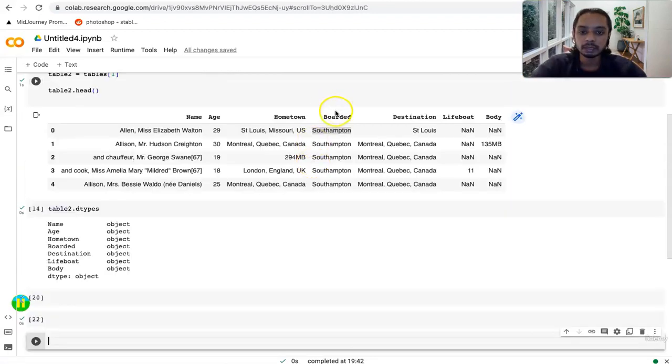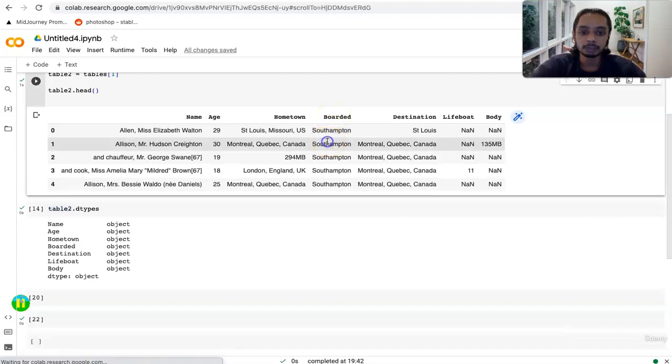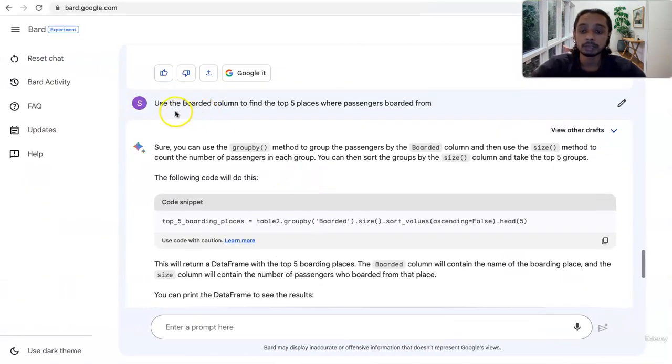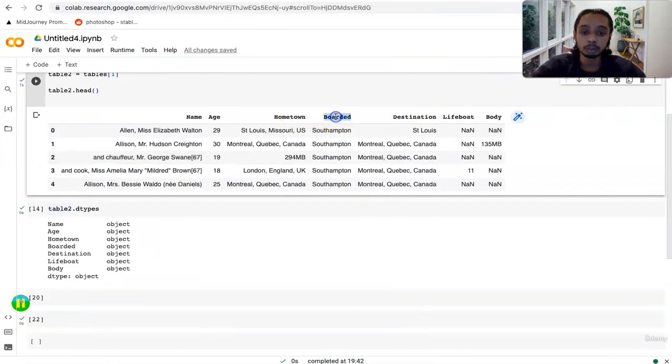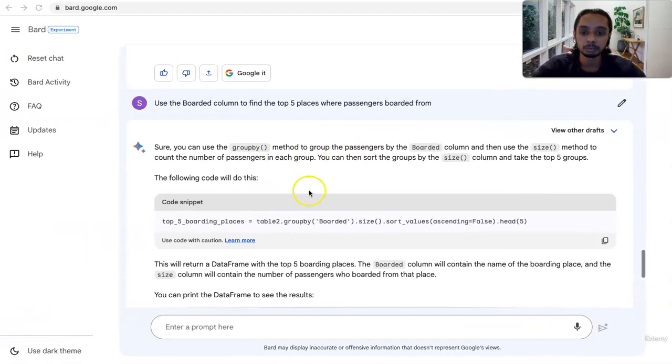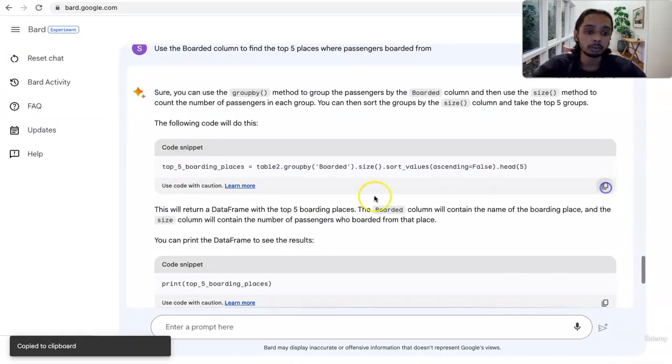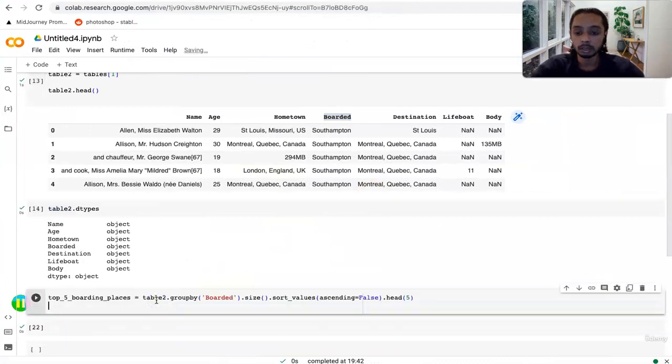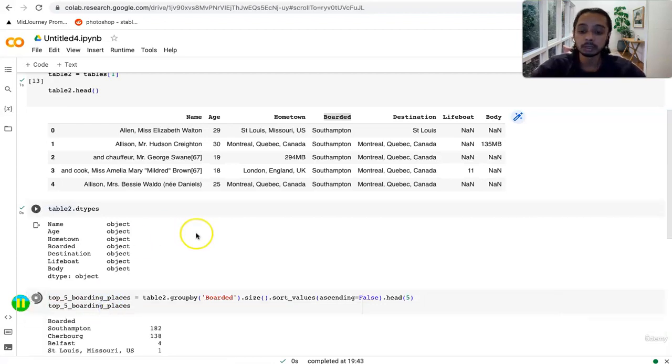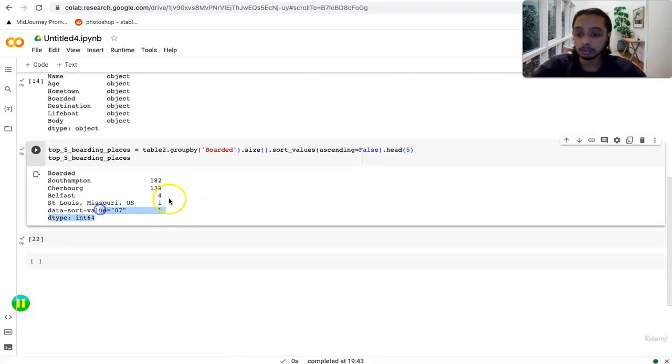Then the next thing I want to do is figure out how many boarded from a specific city. So I want to figure out how many boarded from Southampton and what are the other entries here and how many boarded from there. For that, I ran this basic prompt saying use the boarded column to find the top 5 places where passengers boarded from, and it gave me this code. I'll copy the code, come here, run it again, and then let's see the list of the variables at the table. Okay, so one from Missouri, one from Belfast, and then looks like most of them were from Cherbourg and Southampton.